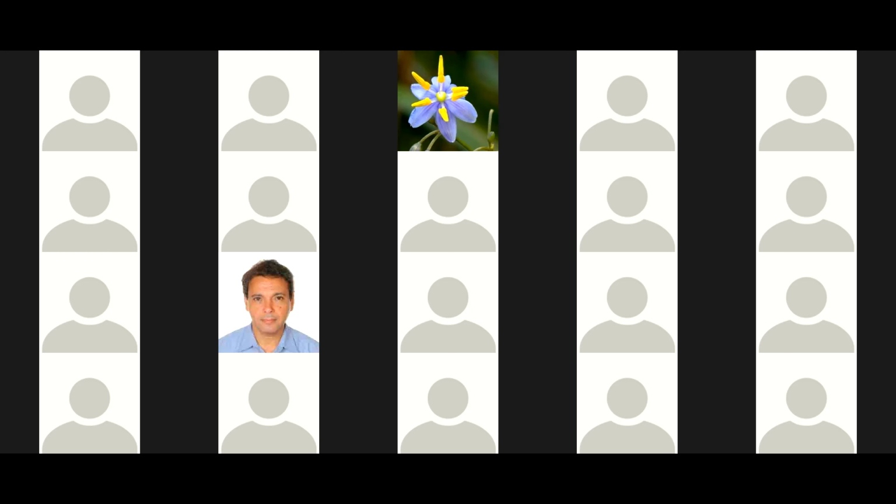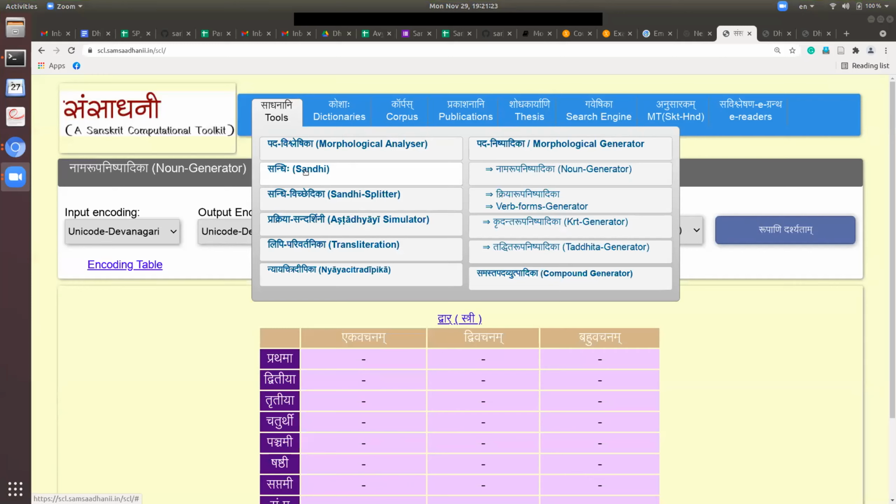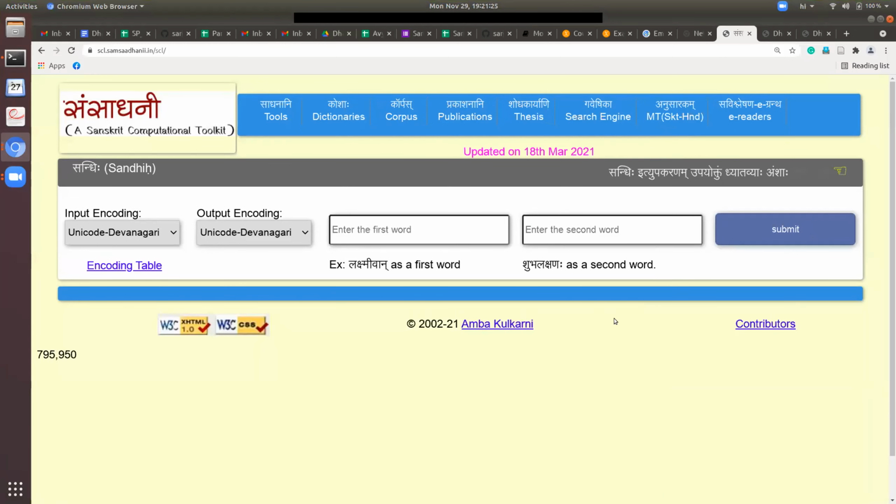If you look, just one minute, let me share my screen. If you look at this Sandhi tool, here you see "Sandhi iti upakaranam upayoktum dhyatavyaha anshaha drushyantam." It says that if you are interested in using this tool, these are the points you should remember.